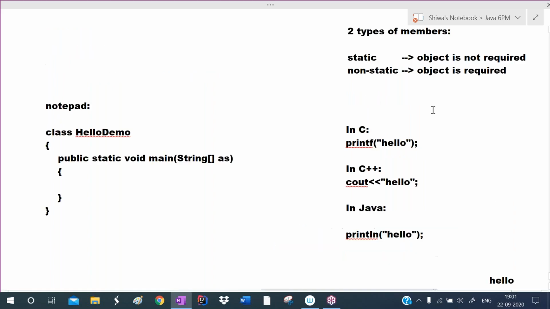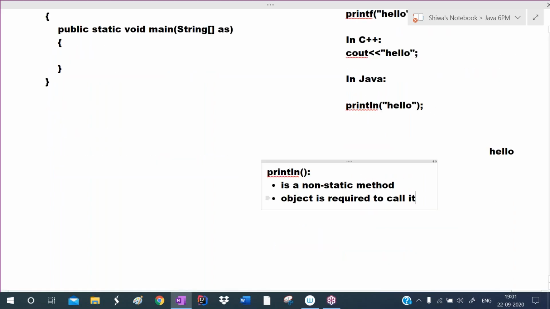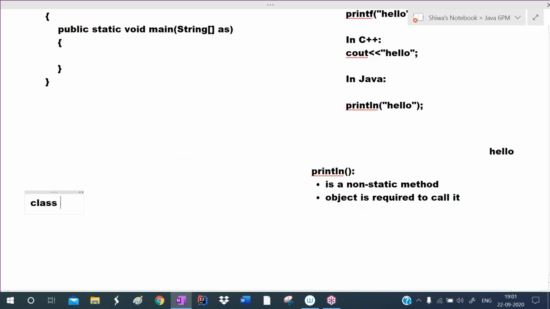But where did they define this println method? They defined it in one particular class. That class name is PrintStream. They defined this method in the PrintStream class. Even if you don't understand, no problem. For a clear explanation, I am explaining, so that at least you will get an idea.